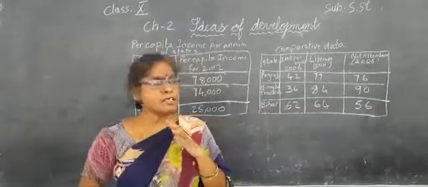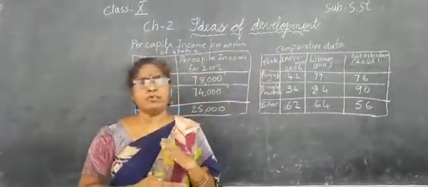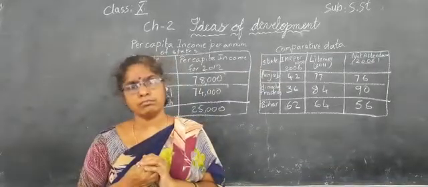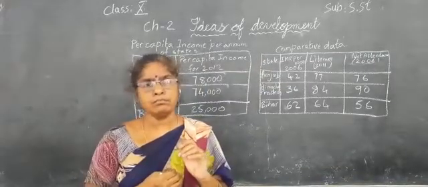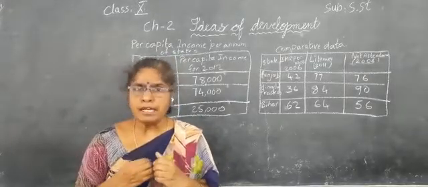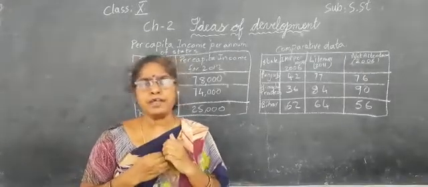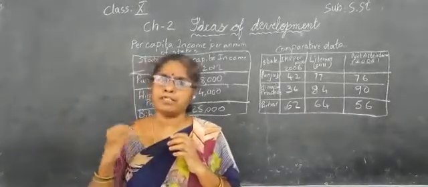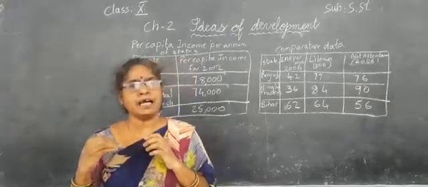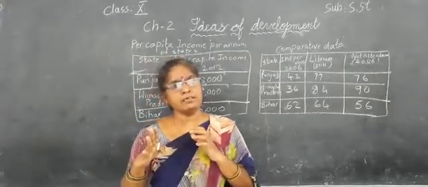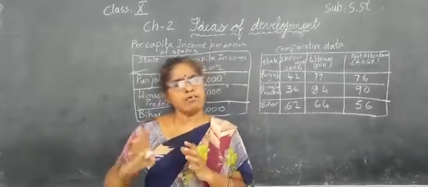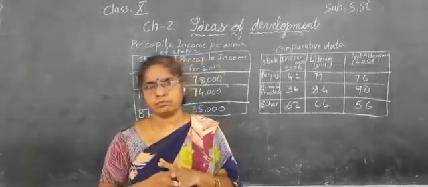Understand? To improve the health and nutrition condition of the people, the government is trying to arrange food grains at a subsidized rate through PDS, the public distribution system. Some states are working better in providing food grains through PDS, that is, through fair price shops or ration shops.